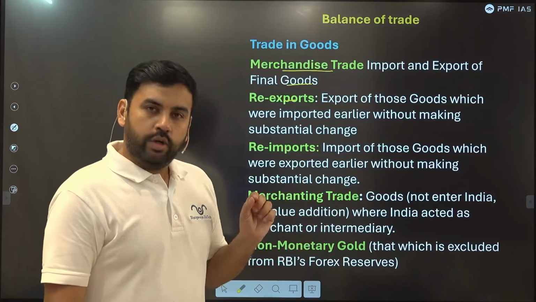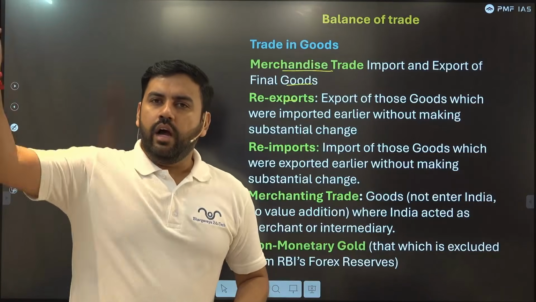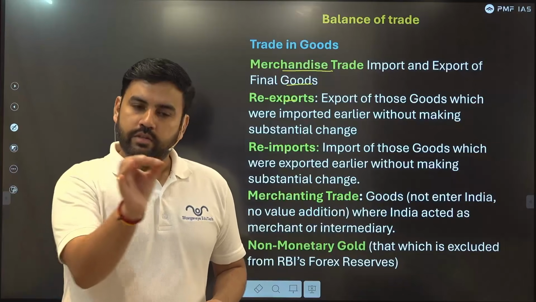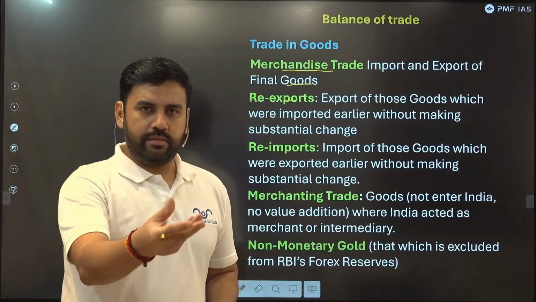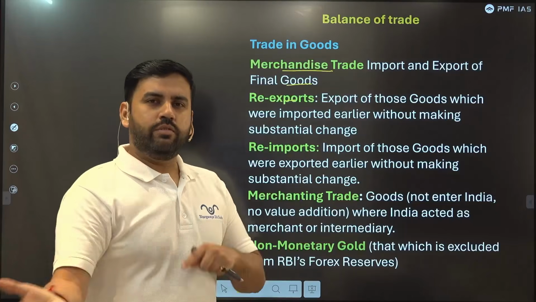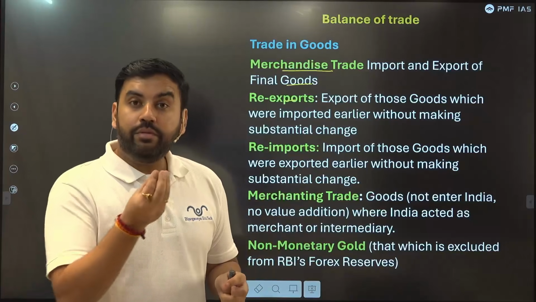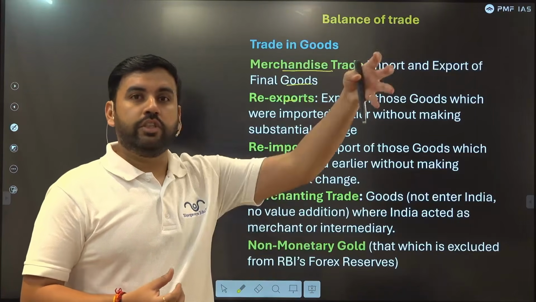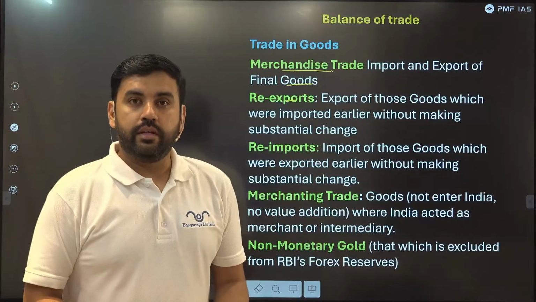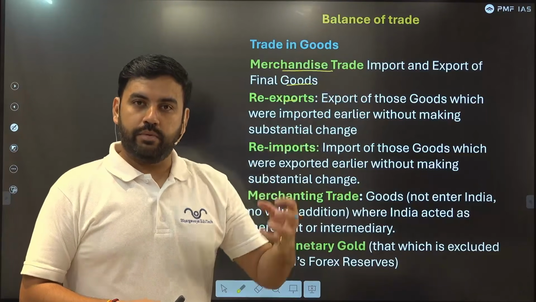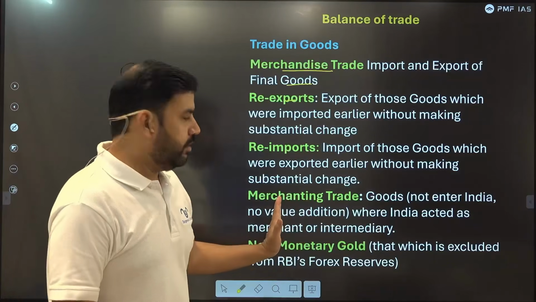Merchanting trade: goods do not enter India, no value addition. A ship was coming from Singapore, stopped at Kerala for a while. There was a change of the goods from one ship to the other, something like that. India was involved as a party who will purchase from one place and sell it to the other place. We have not produced something. We are just buying it from Singapore and selling it to Dubai. That is merchanting.